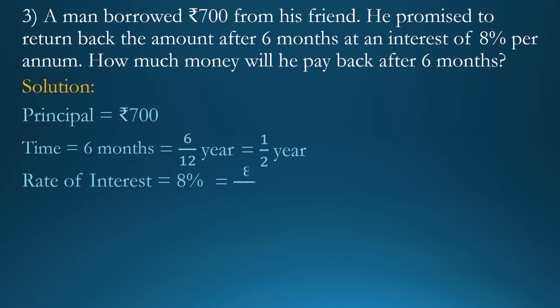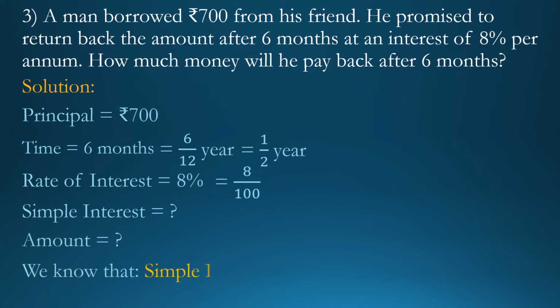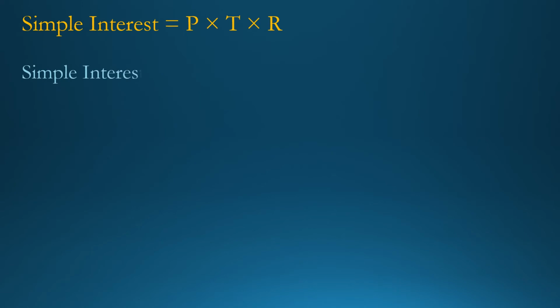Now write it as fraction form. That is 8 upon 100. And simple interest we have to find out. And amount also we have to find out. We know that simple interest is equal to principal multiplied by time multiplied by rate of interest. See, principal is equal to rupees 700. So write down rupees 700. Then write multiplication sign as it is. Time is equal to 1 upon 2 year. So write down 1 upon 2. Again write multiplication sign as it is. Rate of interest is equal to 8 upon 100. So write down 8 upon 100.